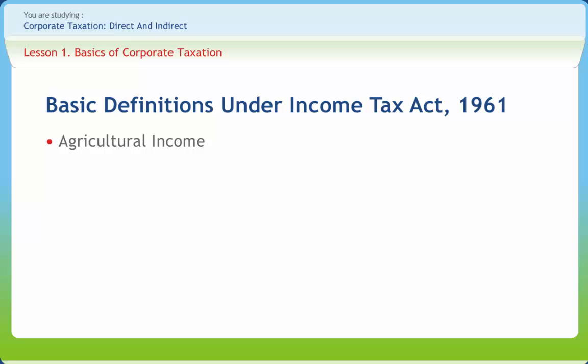Every person who is deemed to be an assessee under any provision of this Act. Every person who is deemed to be an assessee in default under any provision of this Act.